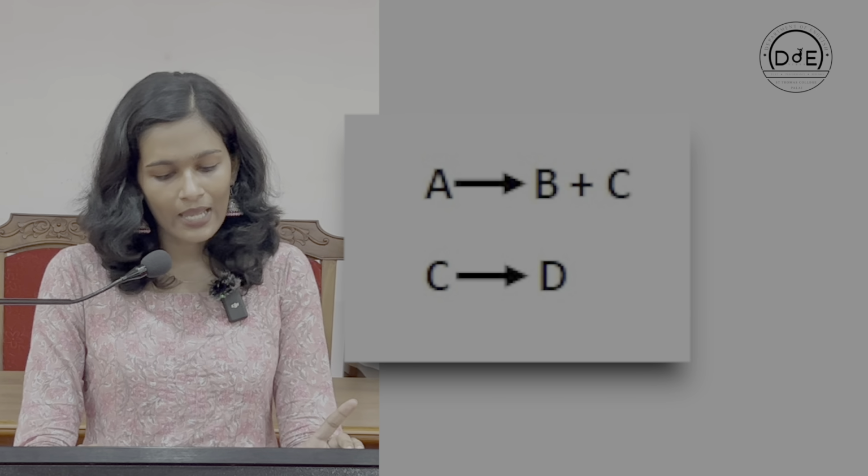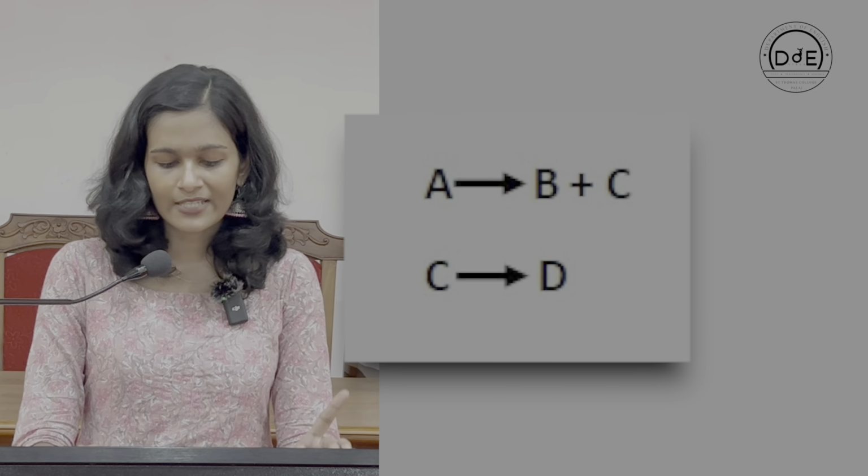A symbolic prototype of the above said rule would be A rewritten as B followed by C, and the next example is C expanded as D. The rewrite rule can be represented or depicted in the form of a tree diagram as represented in this figure. In this figure, B and C are called labeled nodes. A is a branching node since it is from this node that further branching occurs.